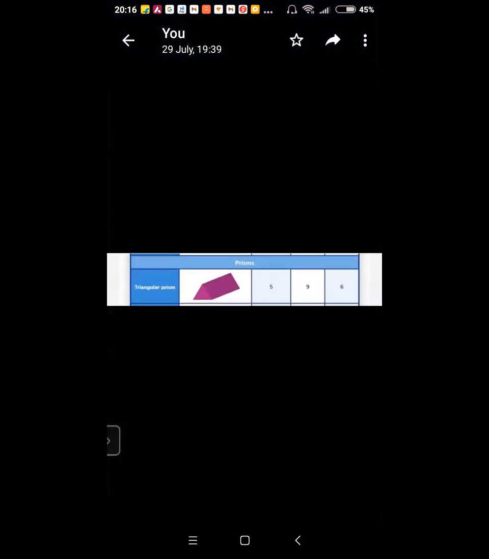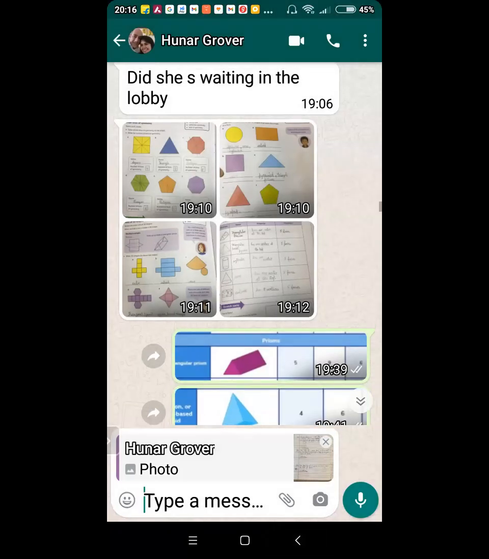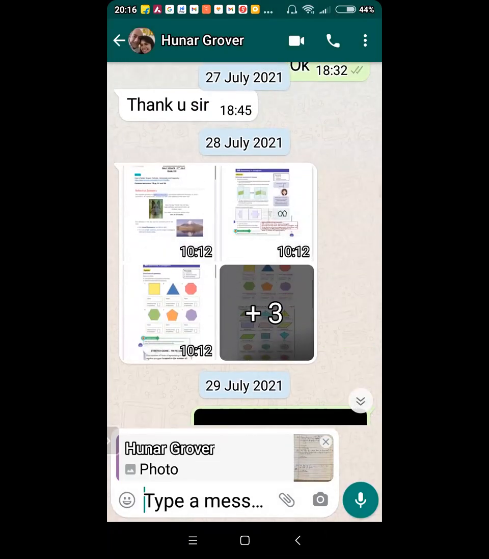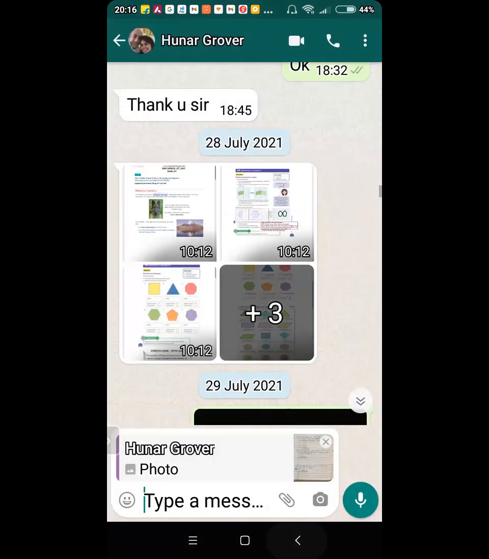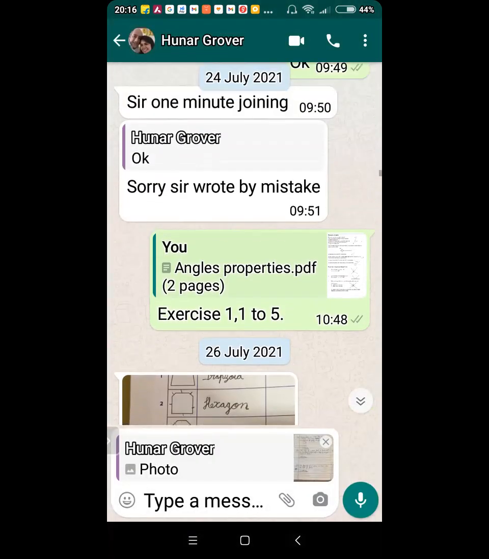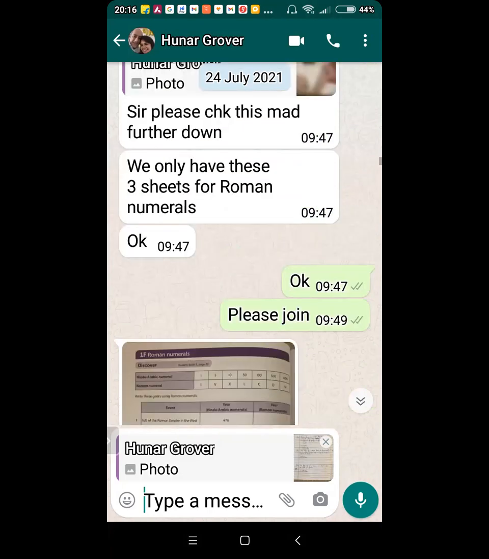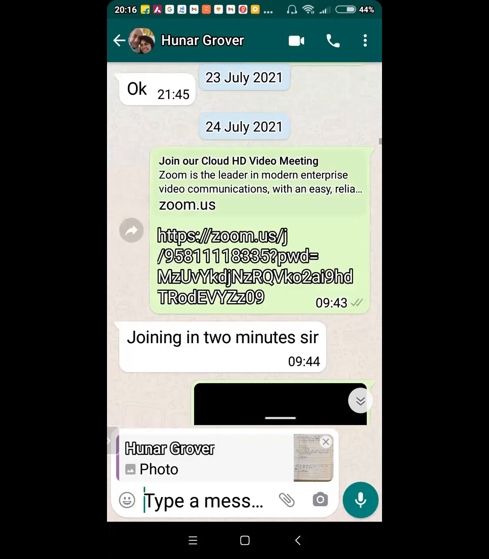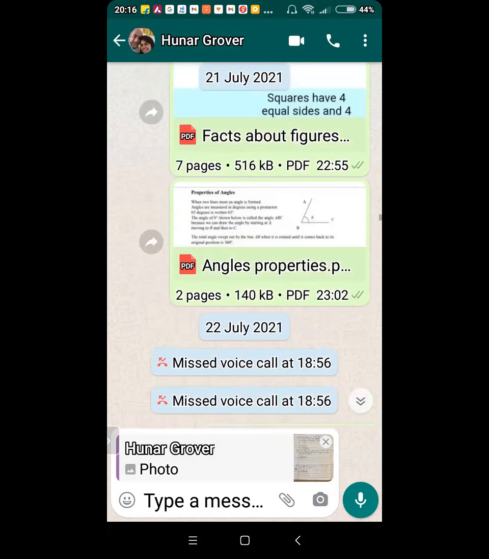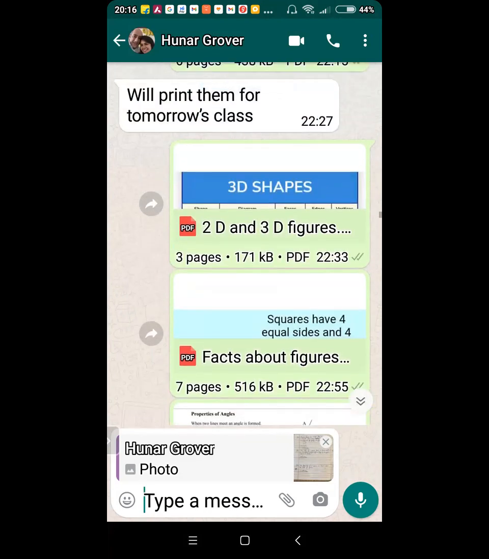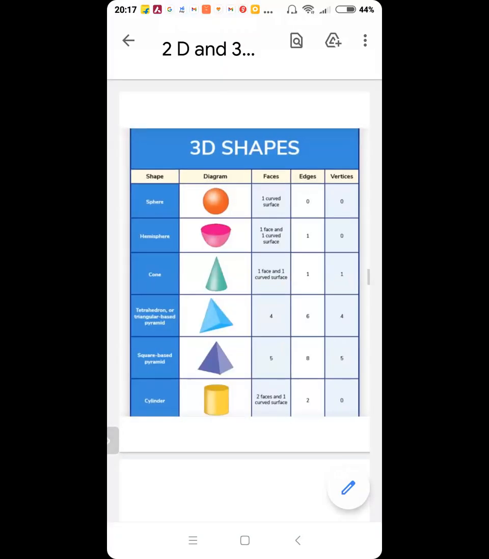Hunnar, triangular prism, faces, edges, vertices. Then this is your tetrahedron. Then where have I written all the details? No, wait a minute. In one WhatsApp that I sent you now, I have mentioned the details of the 3D figures in terms of faces. Here we go. Yes. This, you'll have to memorize this, Sundar, or figure it out.